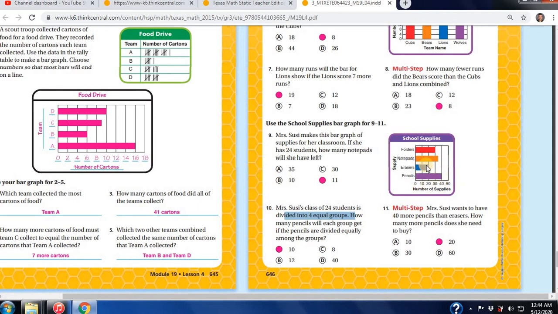We looked at how many erasers she has. She has 20. Right now she has 20 more pencils. If she wants to have 40 more, she needs to add another 20 more. Okay, pencils. That's the review of 19.4.